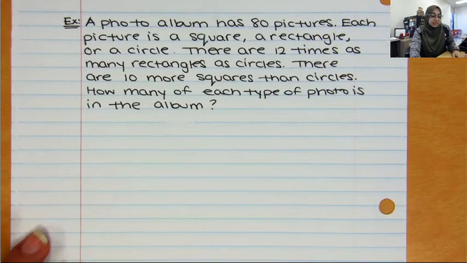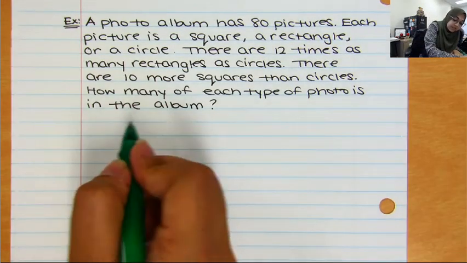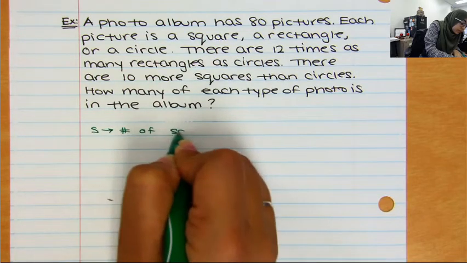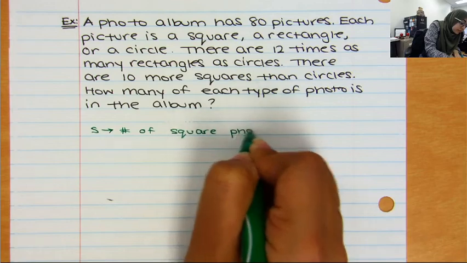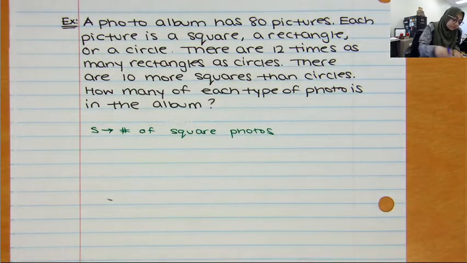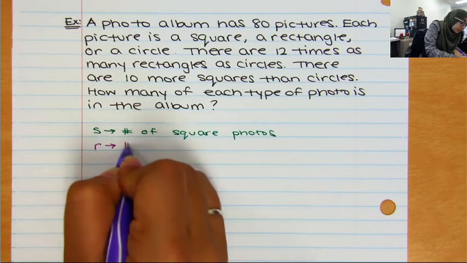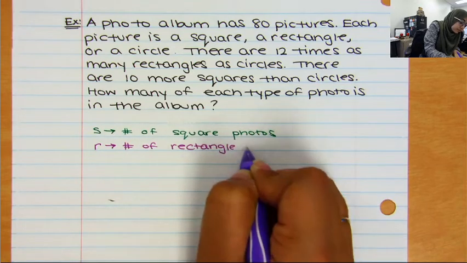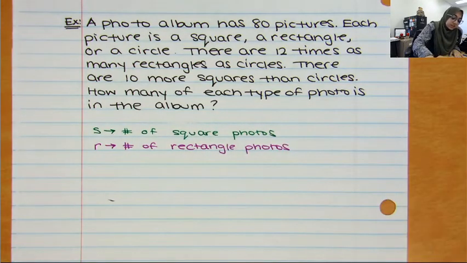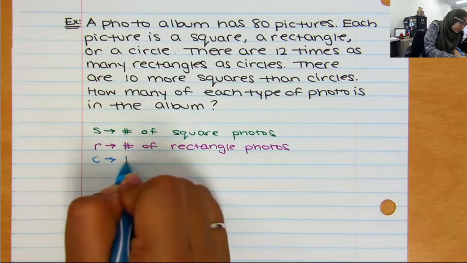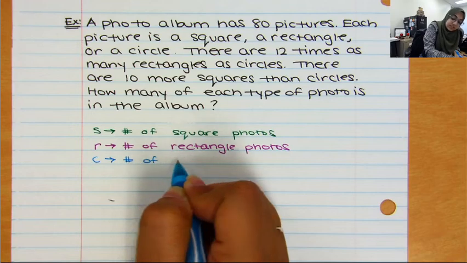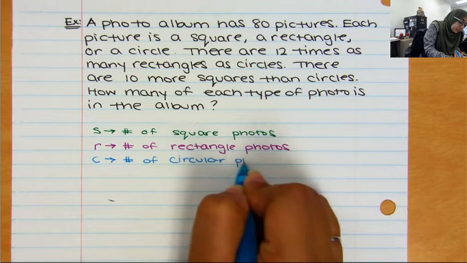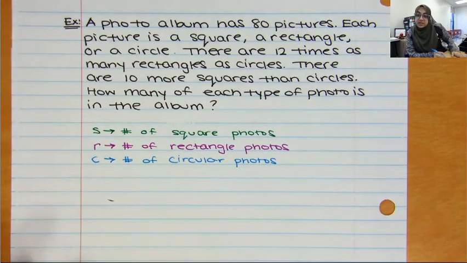And you simply do that by saying, okay, I'm going to say that S is the number of square photos. R is the number of rectangular photos. And C is the number of circular photos. Do not assume that your reader knows what S, R, and C stand for. You could, of course, even use X, Y, and Z.